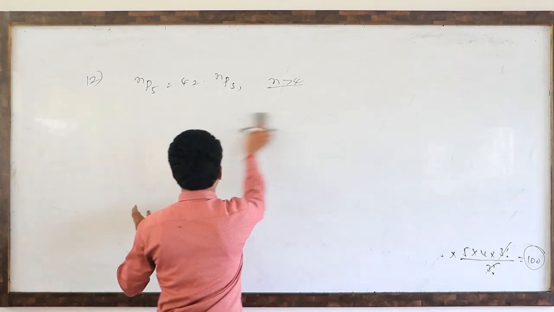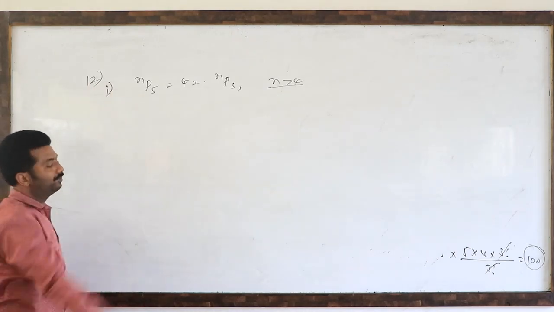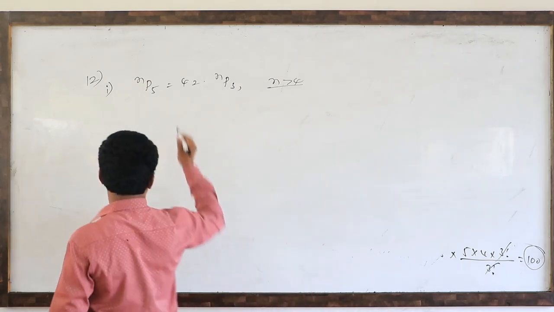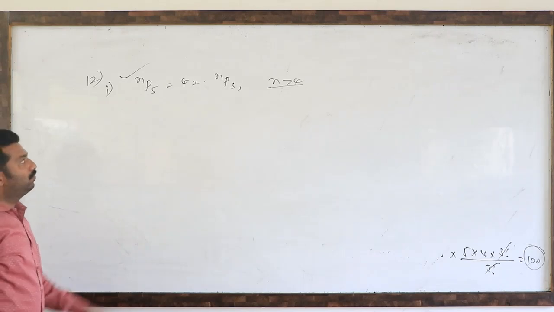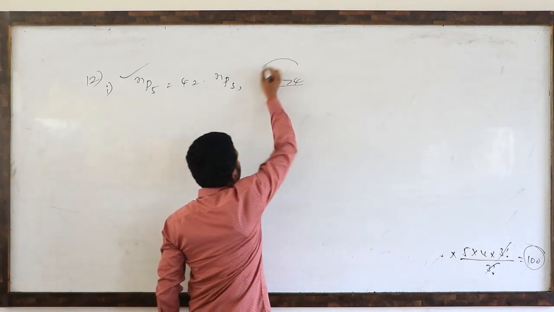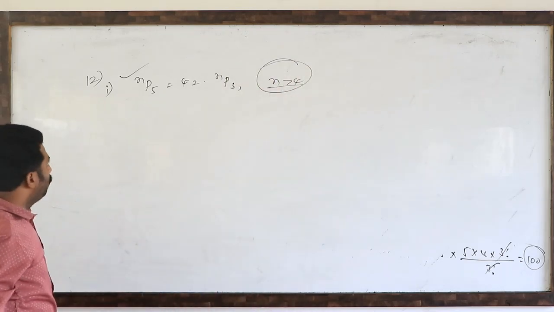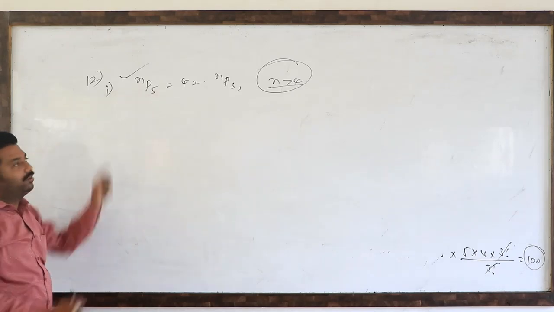See here. I think this is the first one. There are 2 bits. What is given? nP5 equals 42 times nP3, where n is always more than 4. I told you, this suffix is 5, so we have to reduce n 4 times.